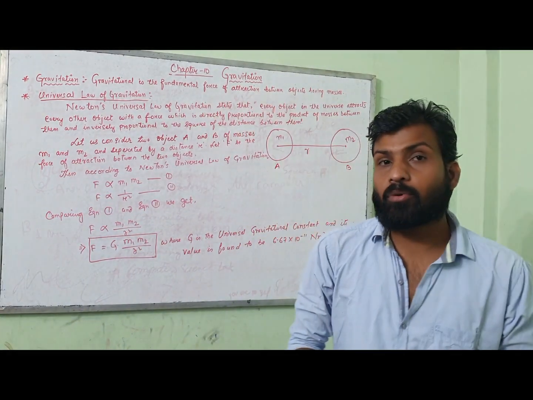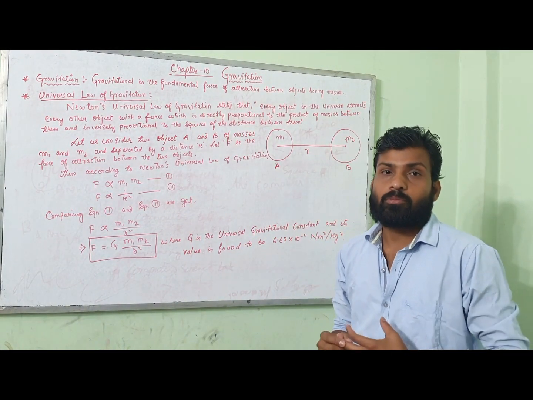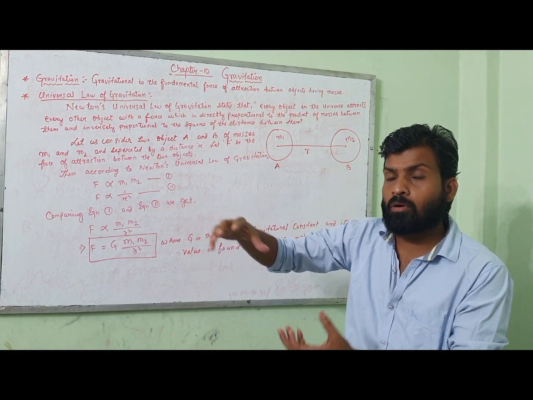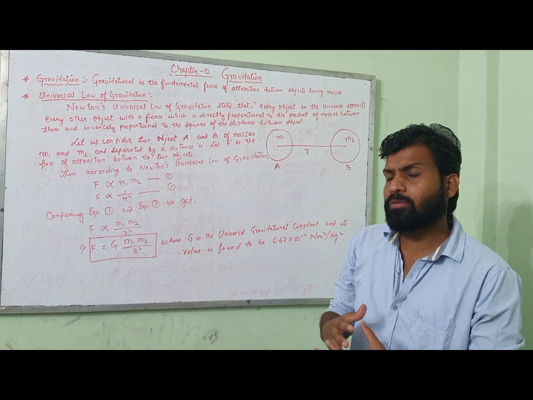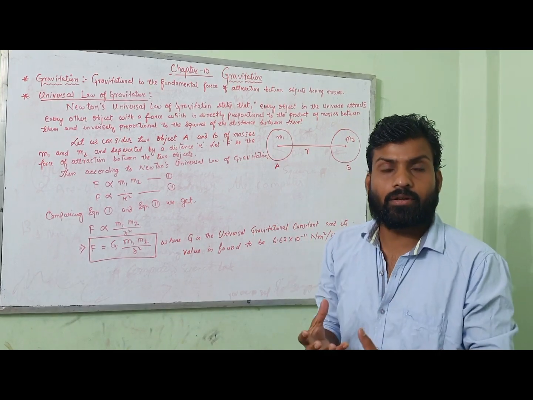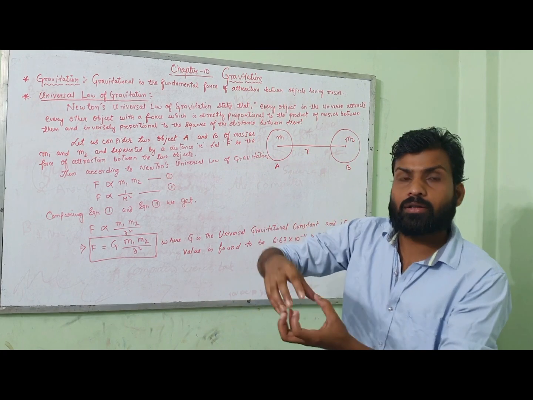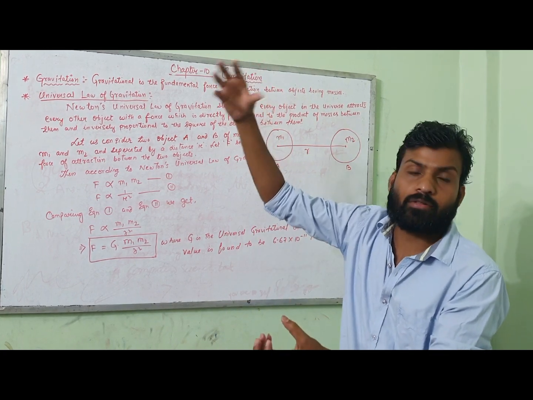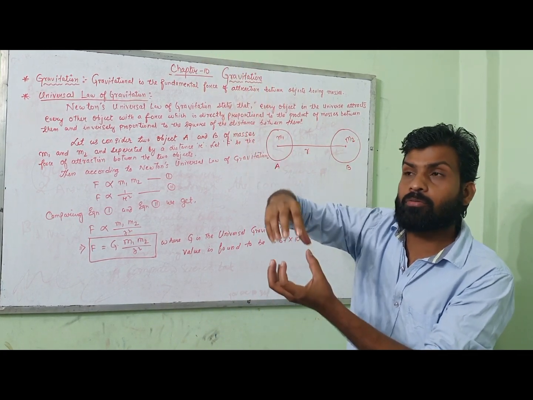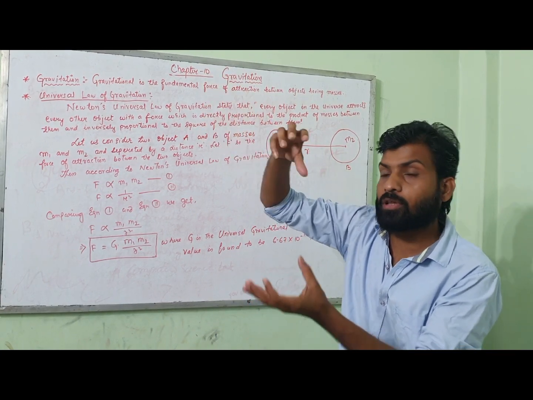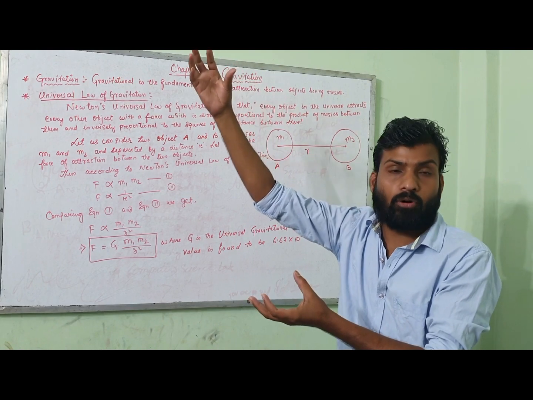Suppose when you throw a ball, what happens to the ball? The ball usually goes to a certain height and then comes back. Why does the ball come back? This means that something is pulling the ball back to the earth. That means the earth is pulling the object, that is the ball here. If the earth is pulling the object, there will be some force of attraction between the earth and the ball.